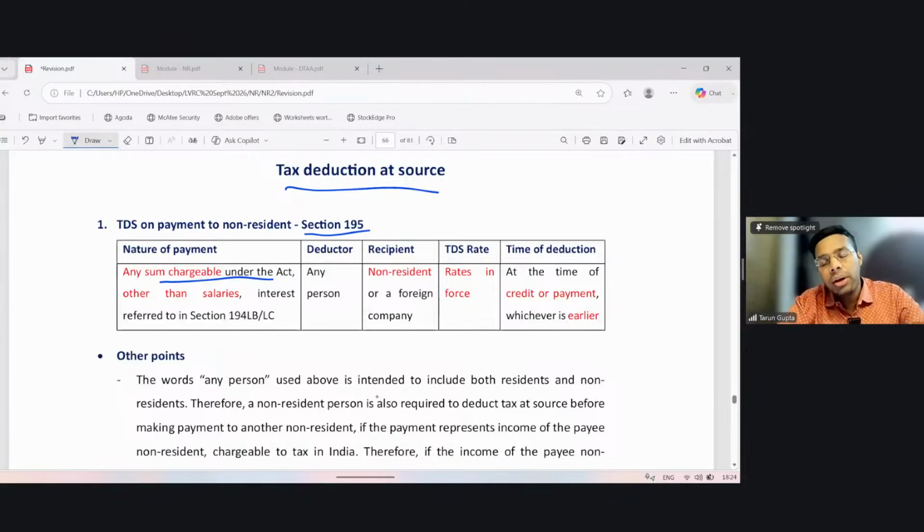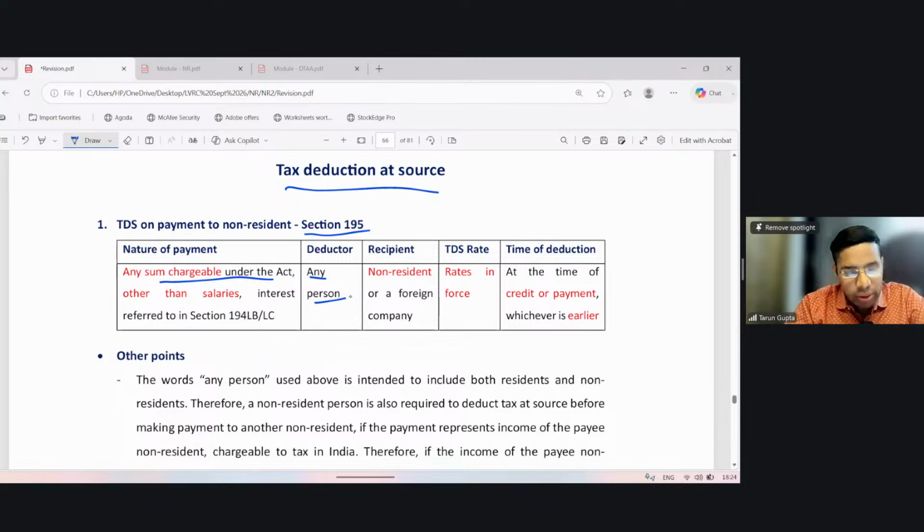In case of domestic TDS, there are always defined different types of nature of payment for which tax provisions are applicable. But 195 is a general provision applicable to NR. It says any income of NR which is chargeable under this Act. If NR is required to pay tax under this Act, right? Then the payer of such income is obligated, required, it is mandatory to deduct tax from such income under section 195.